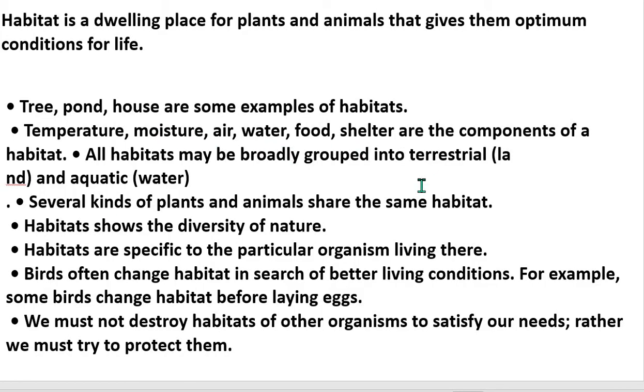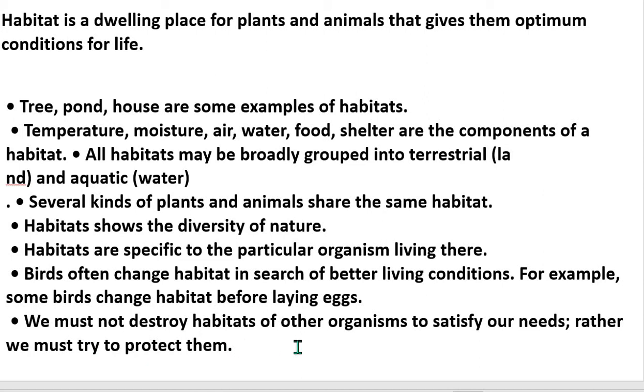Tree, pond, and house are some examples of habitat. Several kinds of plants and animals share the same habitat. Habitat shows the diversity of nature and is specific to the particular organism living there. Birds often change habitat according to the climatic conditions or for better living. Birds, for example, change their habitat before laying eggs.